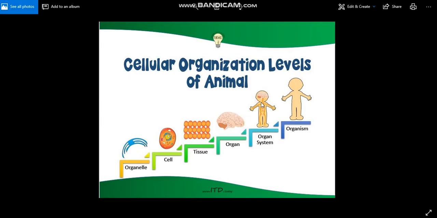So you can see over here, these are the organelles. Our cell is made up of different organelles. Organelles make cells. Cells form the tissue. Tissue forms the organ. Organ forms the organ system, and different organ systems form an individual organism.